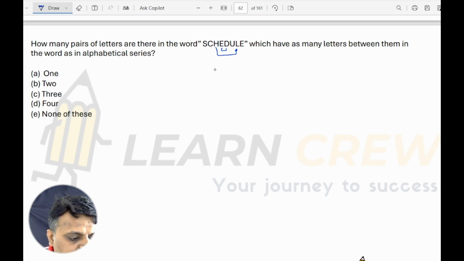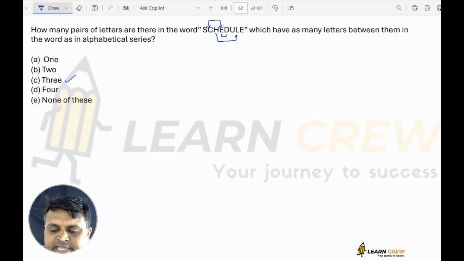Now what else? C and E. Between C and E you have D normally, and here also you have 1. So the answer is 3. There are 3 such pairs. Okay. Next.